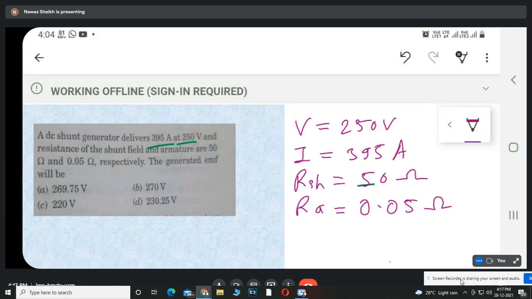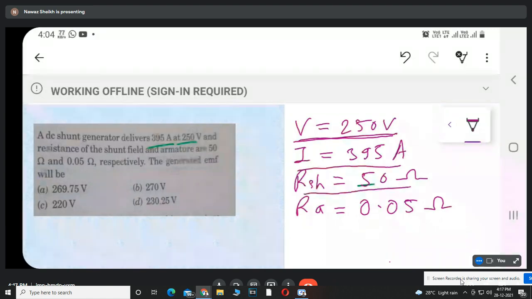जो ये वोल्टेज कौन सा, ये टर्मिनल वोल्टेज है. V is the terminal voltage, IL is the load current, RSH is the shunt winding resistance, and RA is the armature resistance. So by using this data, we have to calculate the value of internally induced EMF of the generator.